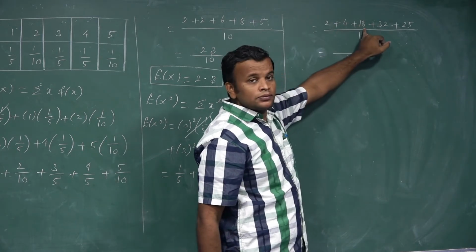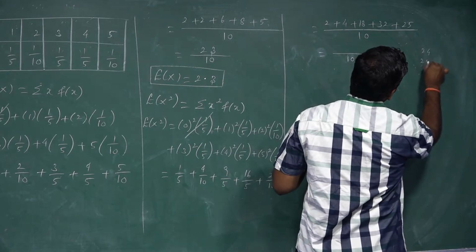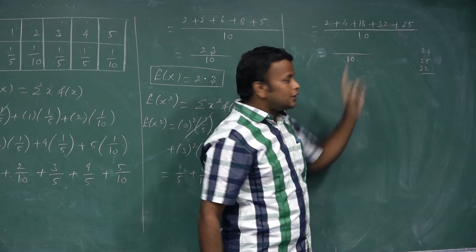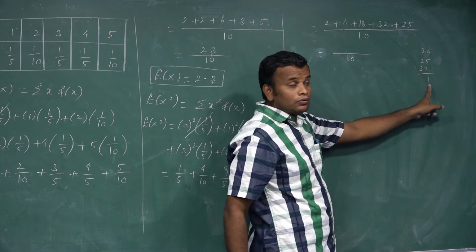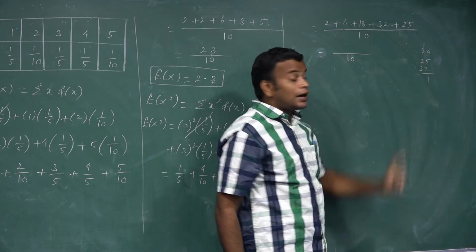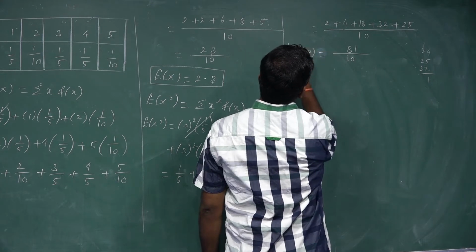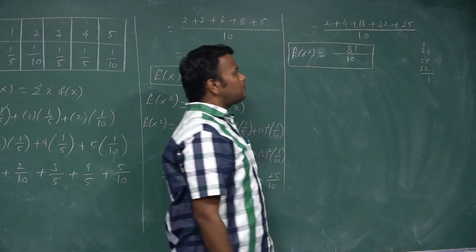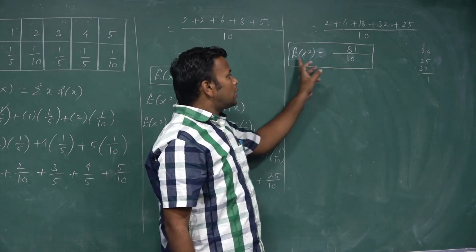18 plus 2 is 20, plus 4 is 24. So 24, 25, 32, okay? 4 plus 5, 9, plus 2, 11, remainder is 1. So 3, 5 and 8. So 81 is the value of E of x square. We write it as 81 by 10 or just 8.1, it is your choice.